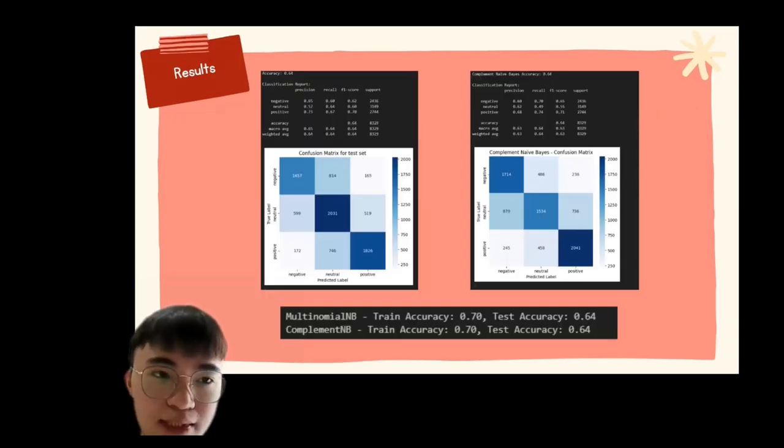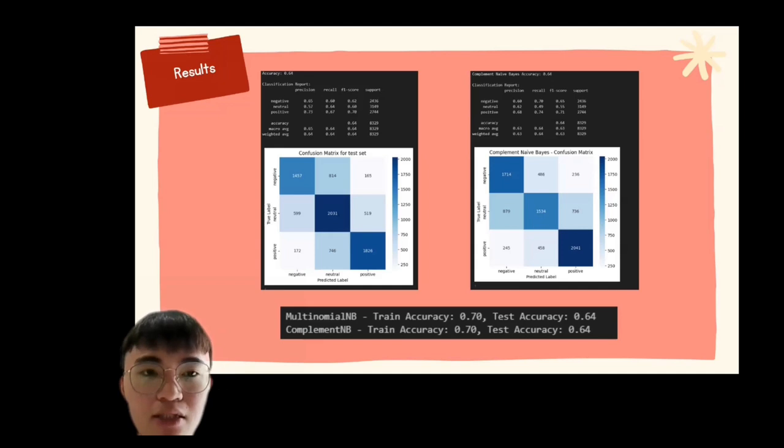Okay, so the next slides represent the output of Multinomial Naive Bayes and Complement Naive Bayes. The left picture represents accuracy for MNB, which is 64%, while the Complement Naive Bayes accuracy is also 64%, same as the MNB. Both models overfit slightly. The training accuracy is higher than the test accuracy.